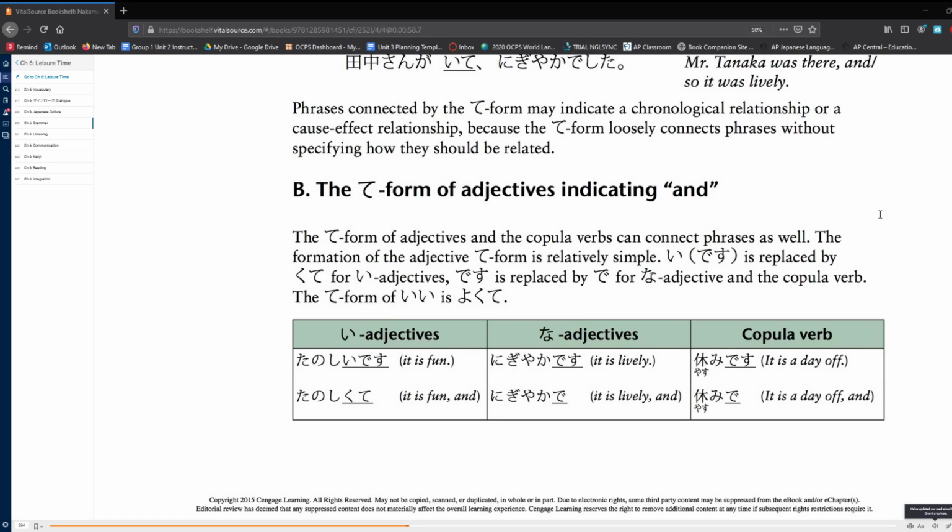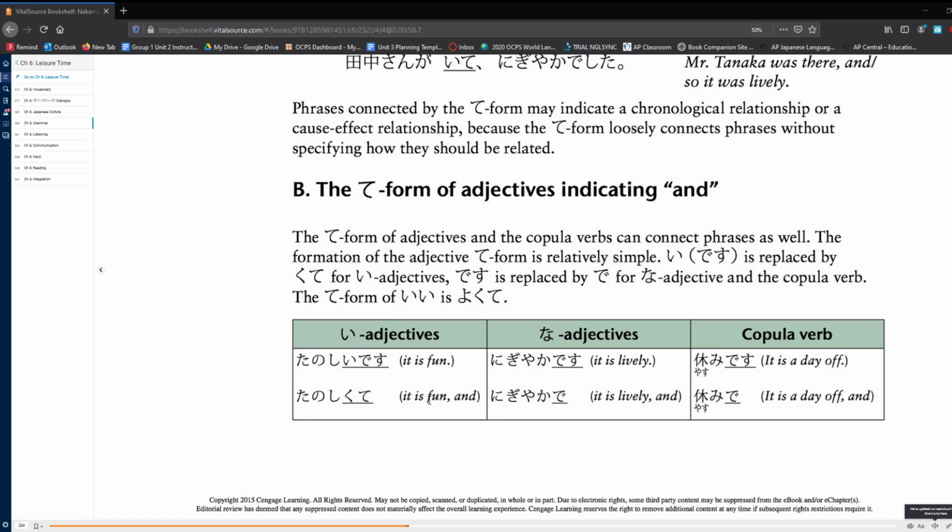The formation of the adjective te form is relatively simple. I des will be replaced by kute for I adjectives. Des is replaced by de for na adjectives and the copula verb. The te form of I is yokute. For example, if I wanted to talk about an I adjective and I want to say it is fun, I would say tanoshii desu. If I wanted to say it is fun and, then I would say tanoshikute.